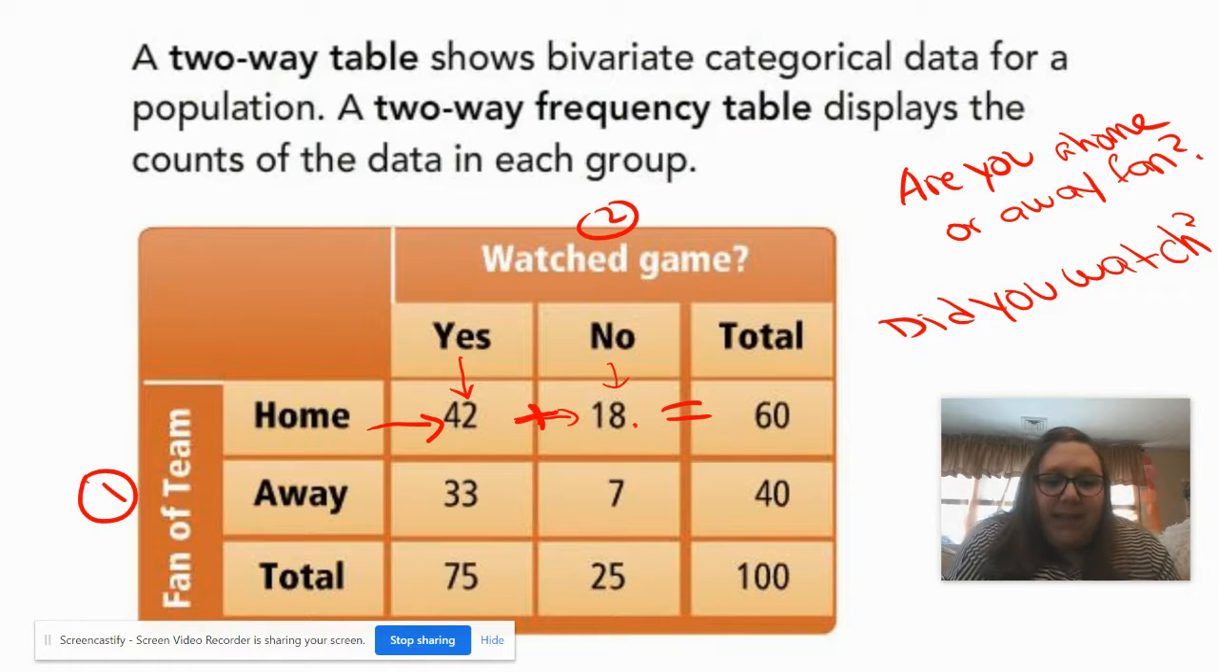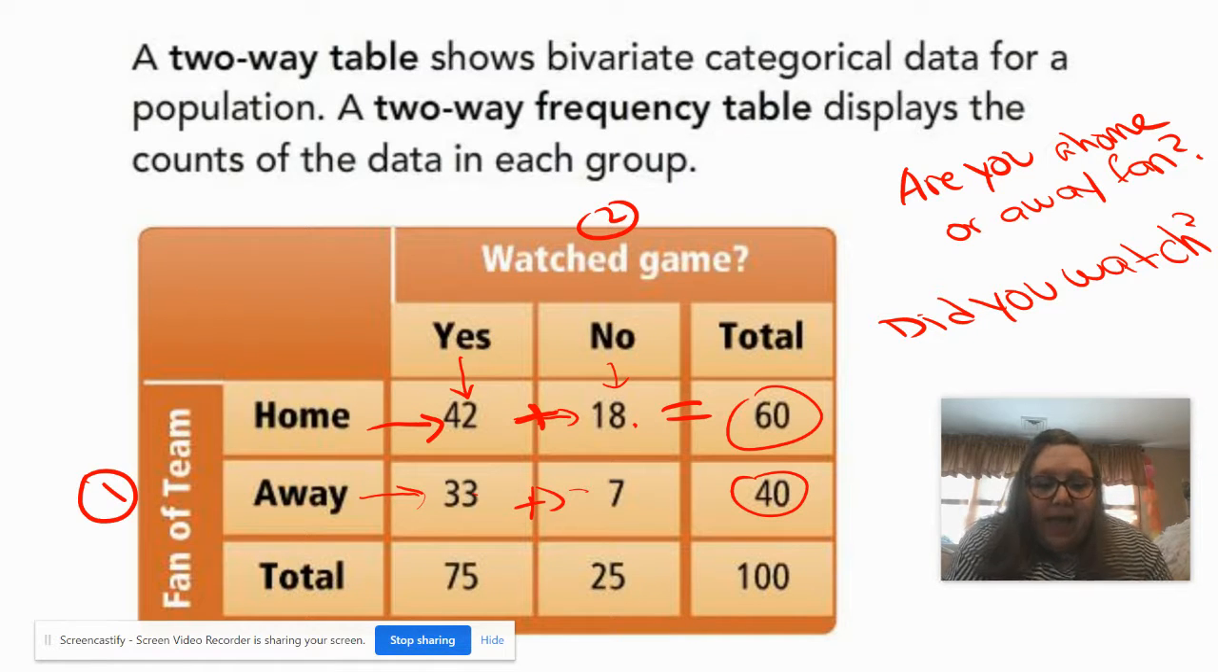All together, that makes a total of 60 people who said that they like the home team. 42 watched the game, 18 did not watch the game, but they all agreed that they liked the home team. Here, 33 people said they were fans of the away team and that they watched the game. And then 7 said they were fans of the away team but did not watch the game. That was 40 total people who were fans of the away team, the 33 who watched and the 7 who didn't. So those all add together to make the 40 people.